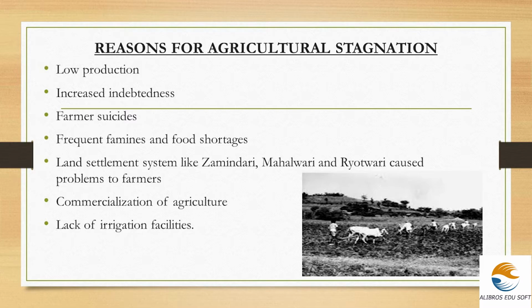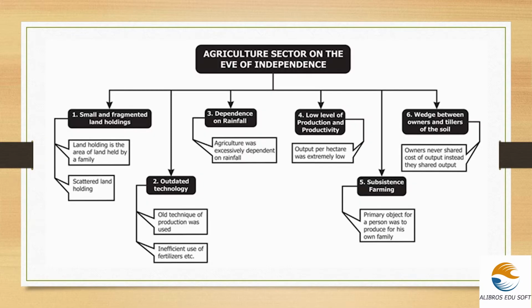Fifth one, land settlement systems like Zamindari, Mahalwari and Ryotwari caused problems to farmers. Sixth one, commercialization of agriculture. And last one, lack of irrigational facilities. So friends, please do check out this chart as this will be very important for you.